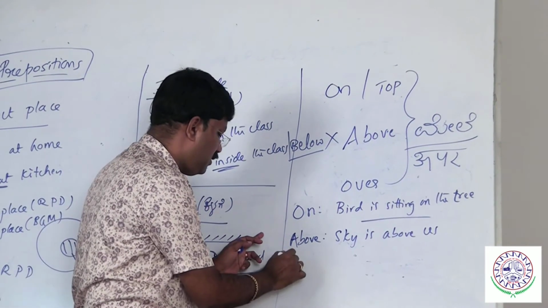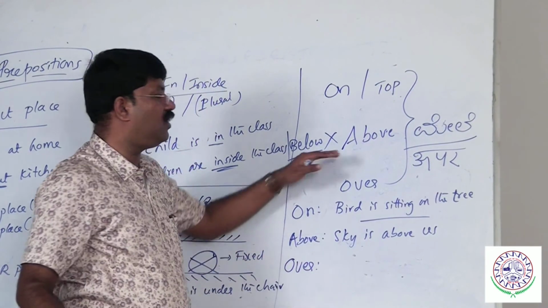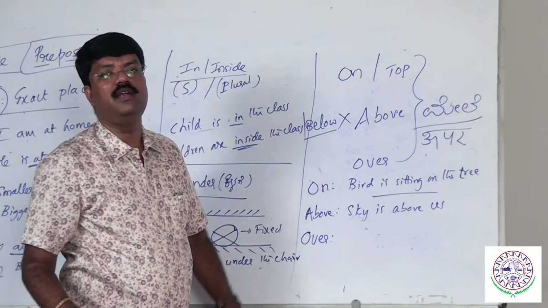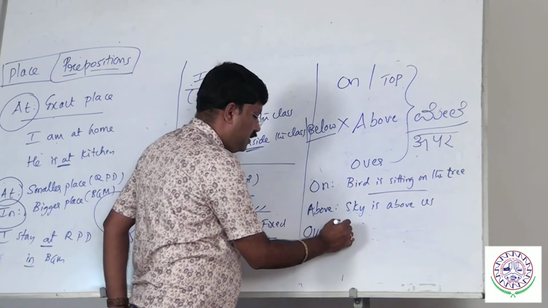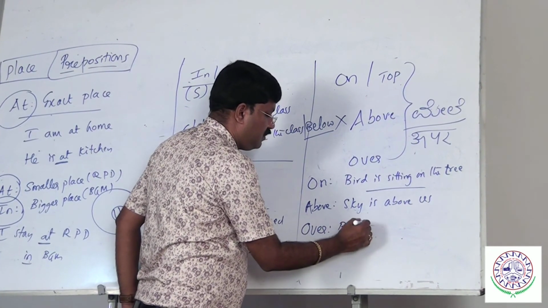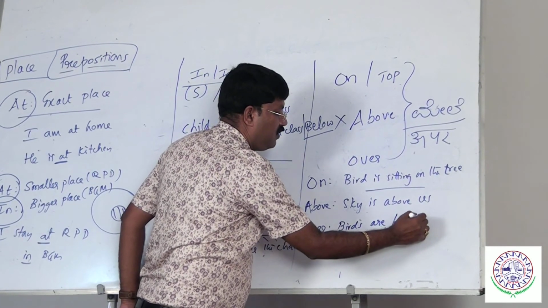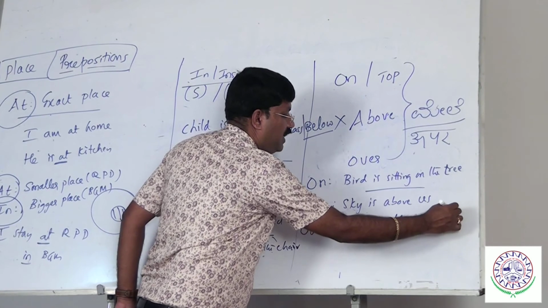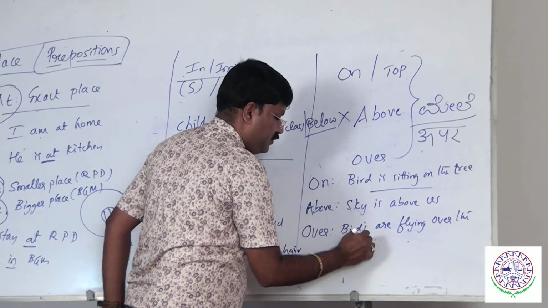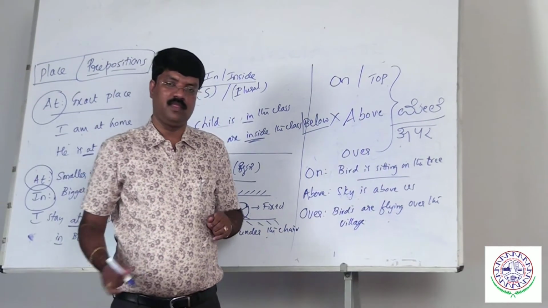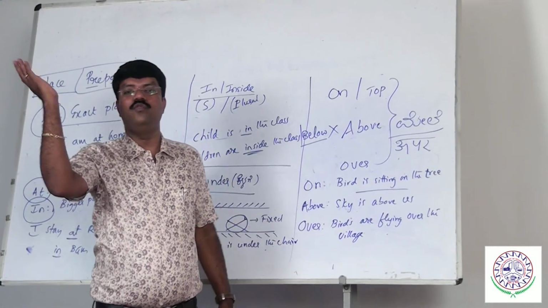Over: birds are flying over the village. Aeroplane is flying over the city. Train is moving over the bridge.